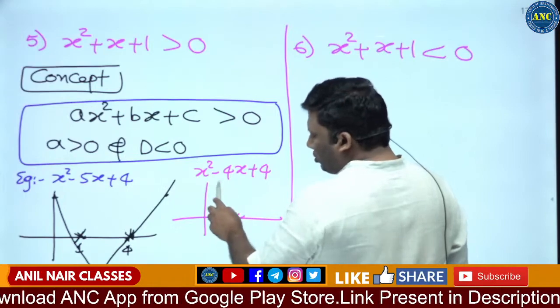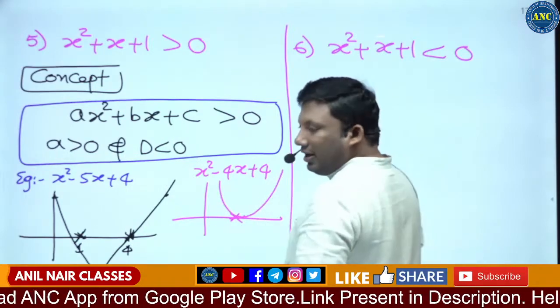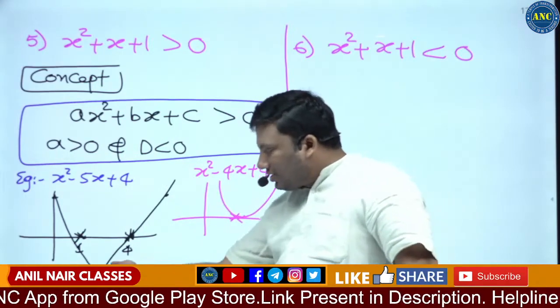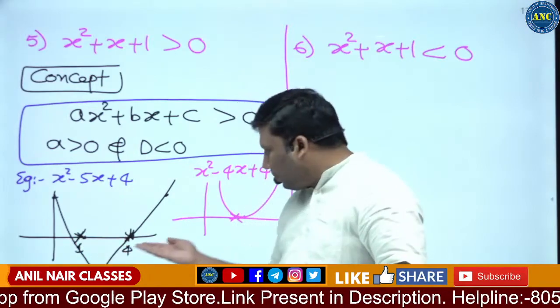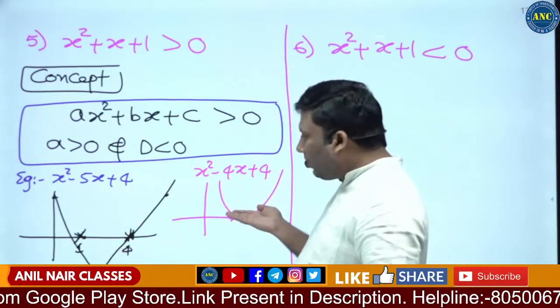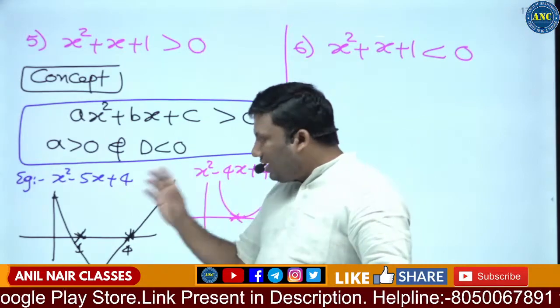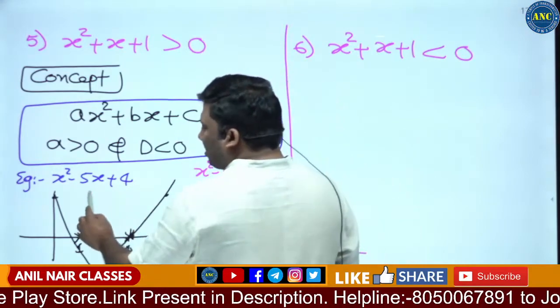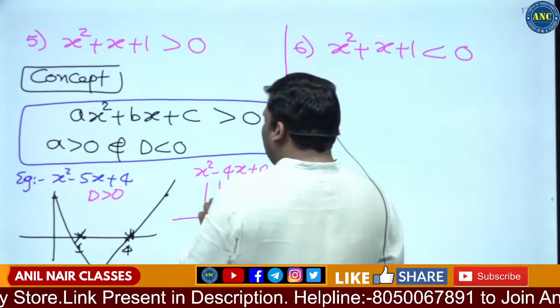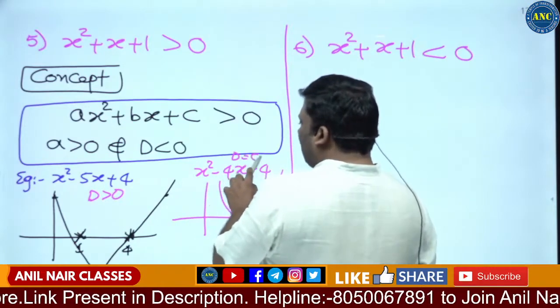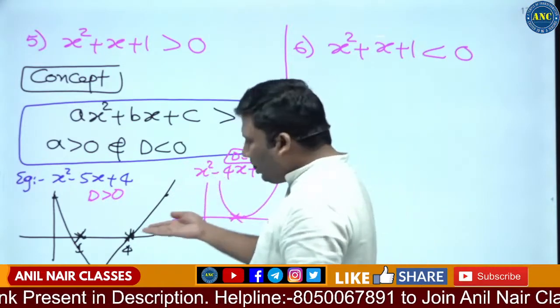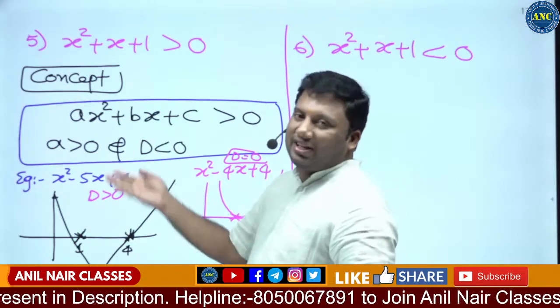It is (x − 2) whole square. The graph will be like this. The graph is touching the axis at 2 points, touching the axis at 1 point. Now, this is when D is greater than 0. This is when D is equivalent to 0. D is less than 0: the graph will not touch the axis.